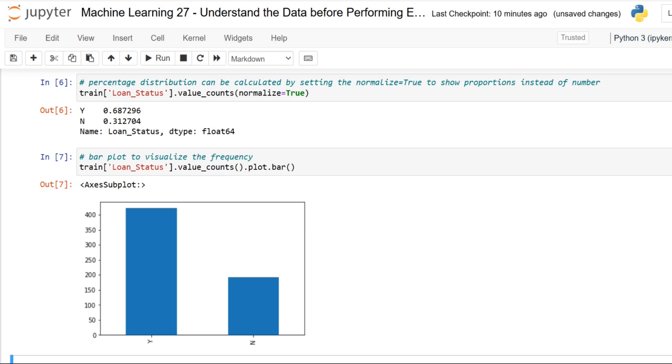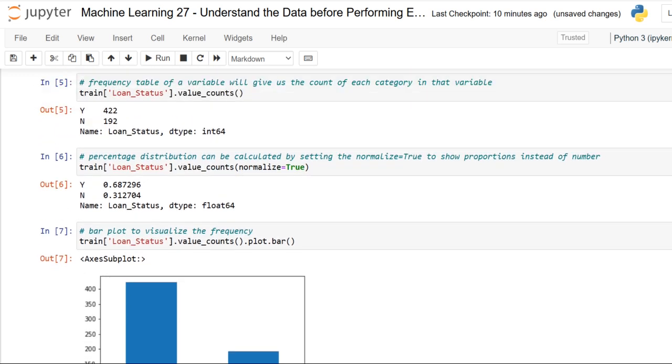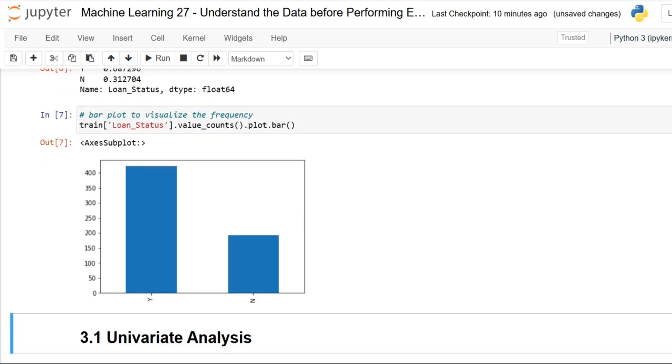As I have already specified, the 422 loans are around 69% of the 614 people approved, and there is no imbalanced classes issue in this data set, and thus accuracy as an evaluation metric should be appropriate.